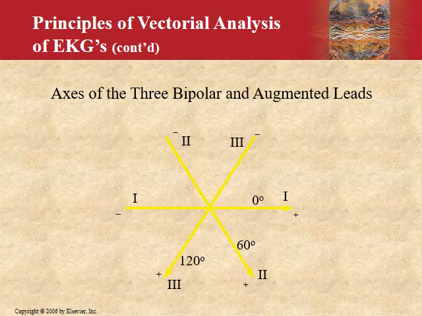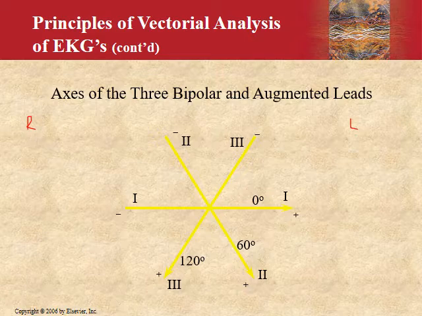So this is your hexaxial lead diagram reference system. If you remember the Einthoven triangle, we will not be doing this as a triangle, just print that triangle on a circle. So you'll get a diagram like this. This is supposed to be your right side and this is supposed to be your left side. So we're doing the different limb leads now, followed by the augmented limb leads.